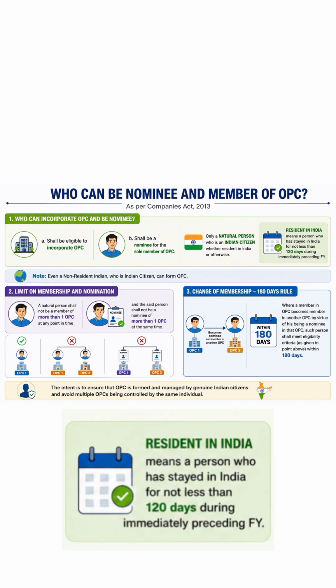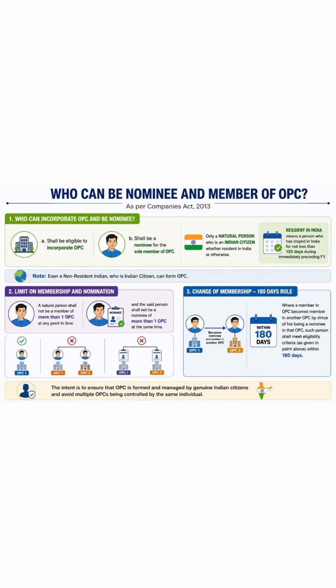FYI, for the purpose of an OPC, a resident in India is a person who has stayed in India for at least 120 days during the immediately preceding financial year. An important point to remember is that even a non-resident Indian, that is NRI, if he or she is an Indian citizen, can also incorporate an OPC.